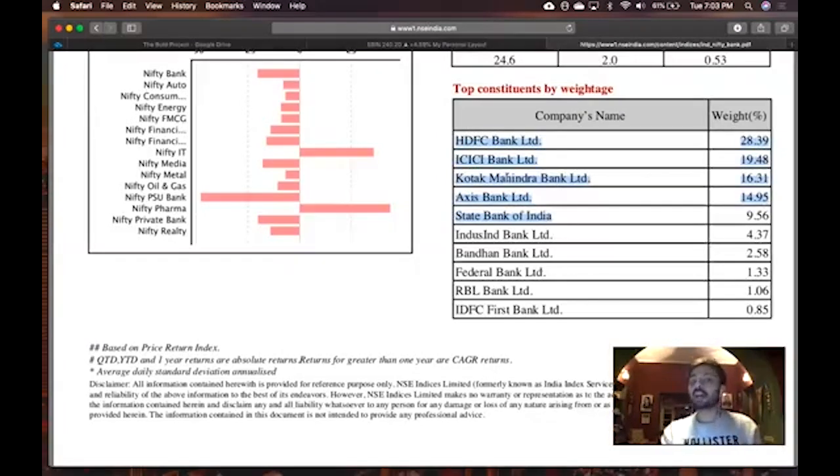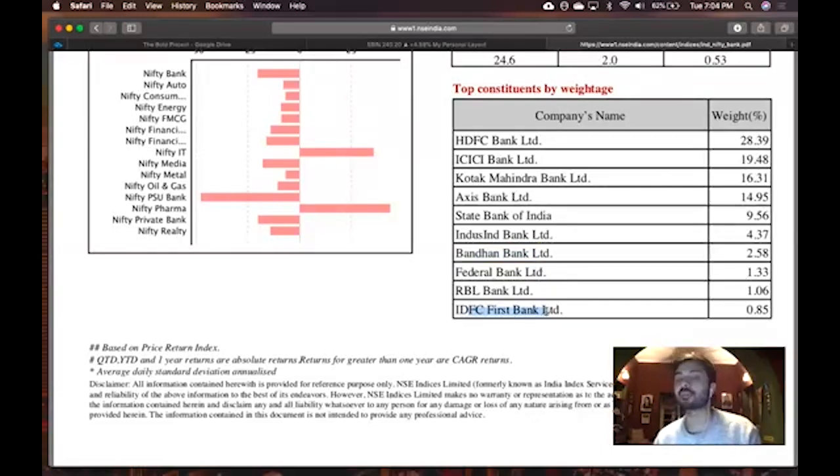I can't say the same for RBL Bank, which has only 1% weight. So if RBL Bank goes up 10%, I can't say Nifty Bank has to go up 5%. No, that's not the case, guys. Why? RBL Bank is just a penny in the entire dollar. It's a very small piece in that entire big fish, in the entire big money. So if RBL Bank moves, Federal Bank moves, Bandhan Bank moves, IDFC moves, it's important, but not a lot of impact will be seen on your Nifty Bank.